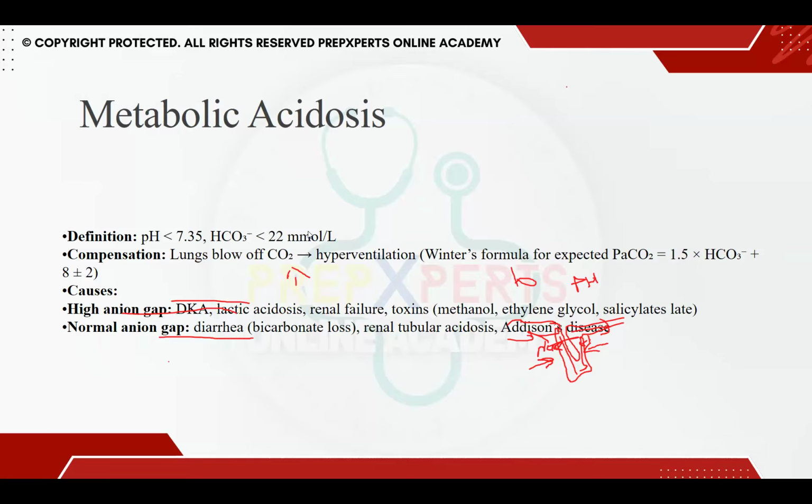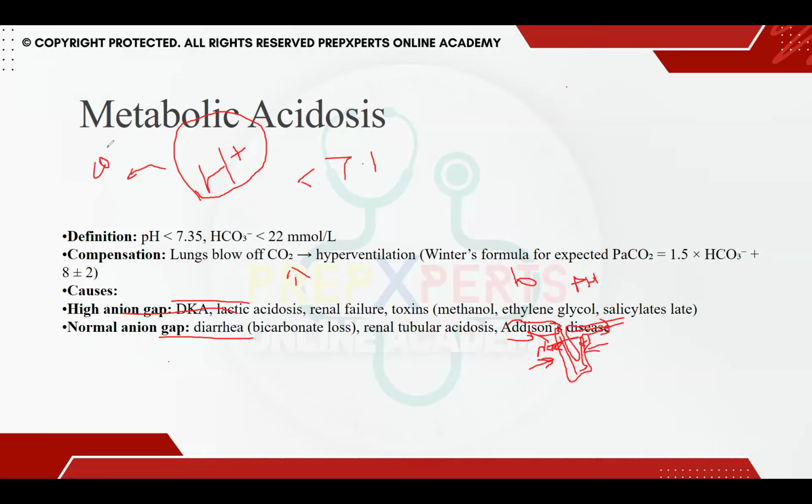Let's see this. The proton is rising inside the body in acid base balance disorder. This is your proton, and it is rising. Your bicarb is decreasing. When your pH is significantly less, for example less than 7.15 or 7.1, these protons go towards the cardiac muscle and act on it.